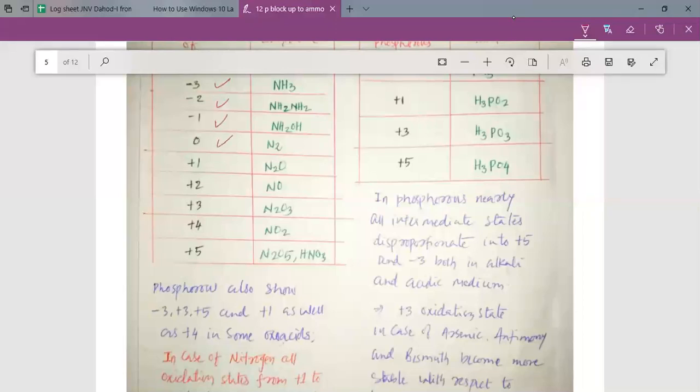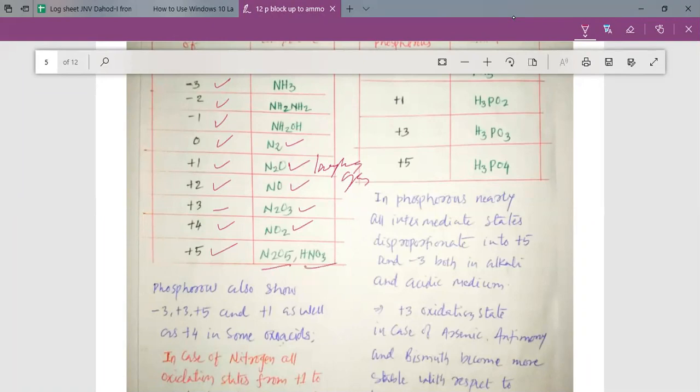It has 0 oxidation state in N2, +1 oxidation state in N2O, that is dinitrogen oxide, +2 oxidation state in nitric oxide, NO. N2O is also known as laughing gas. +3 is seen in dinitrogen trioxide. +4 is seen in NO2, nitrogen dioxide. +5 is seen in dinitrogen pentoxide as well as nitric acid.